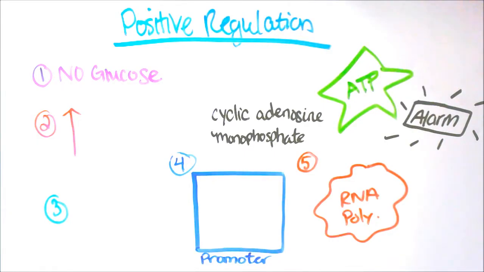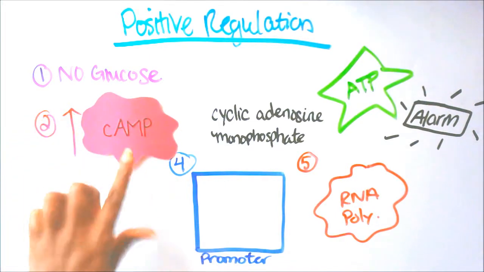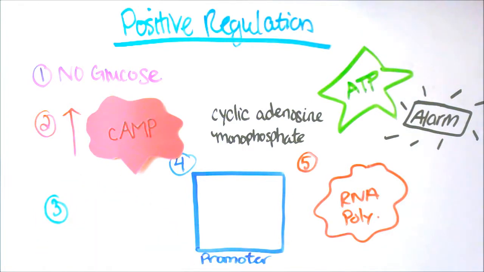Alright, in this video, we'll be studying positive regulation. So in the system, there's no glucose. That's step 1. So when there's no glucose, we go to step 2. There's an increase in cAMP. Now cAMP is cyclic adenosine monophosphate.